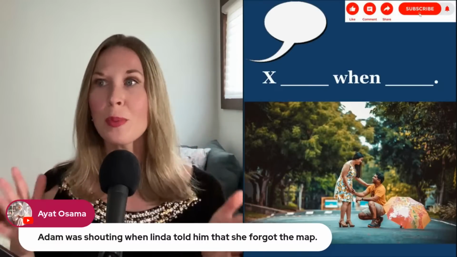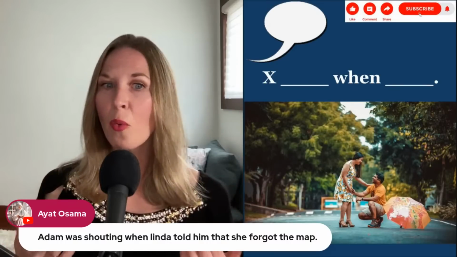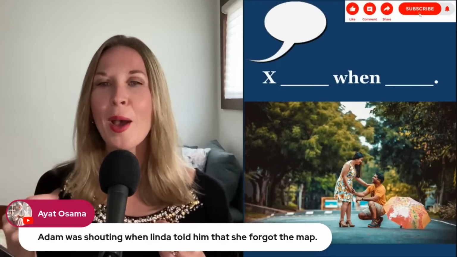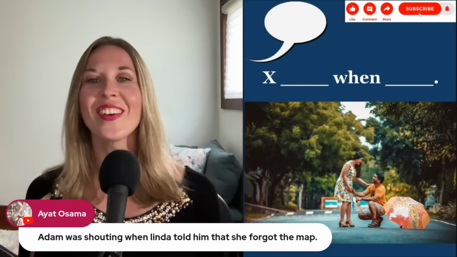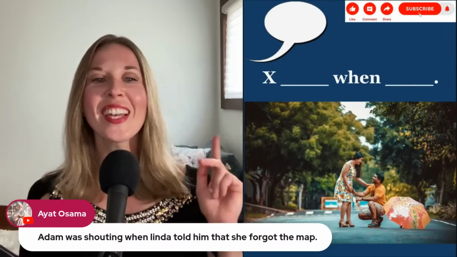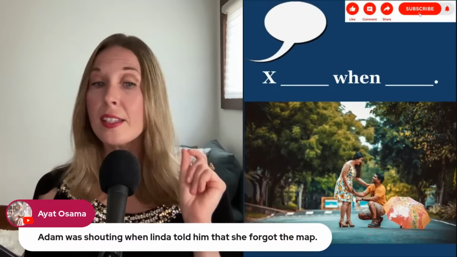Okay. Ayat said, Adam was shouting. Very nice. So our verb is to shout, conjugated correctly. Adam was shouting when Linda told him that she forgot the map. Very nice example. I like this. Why did you forget the map? When Linda told him. So here, excellent sentence structure.